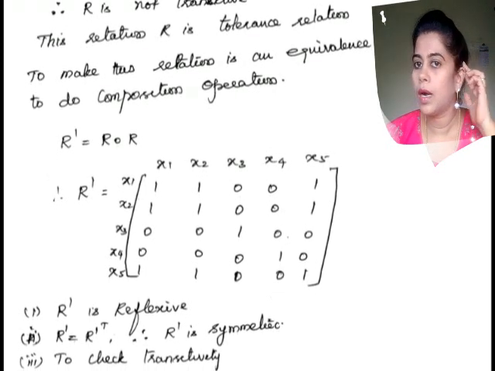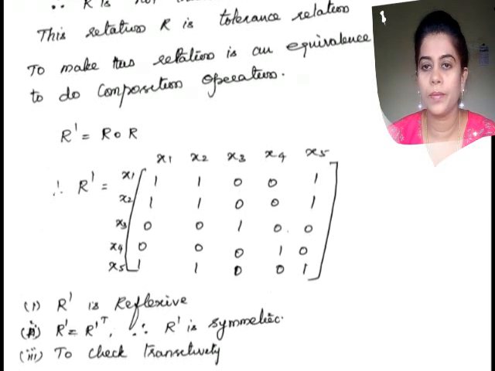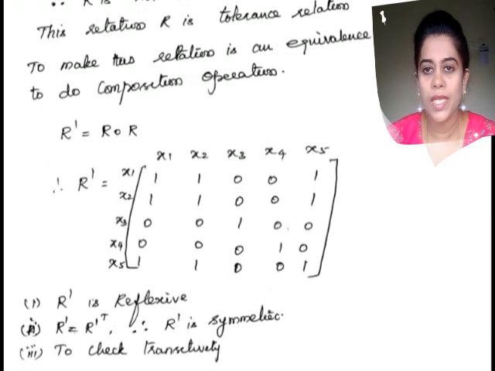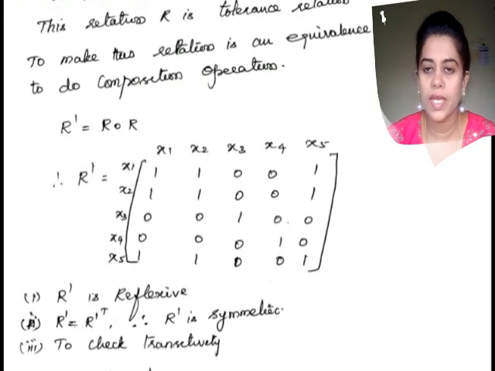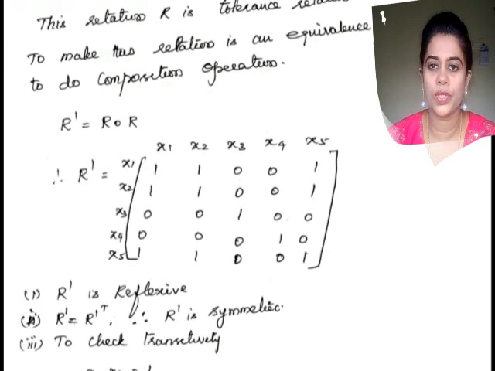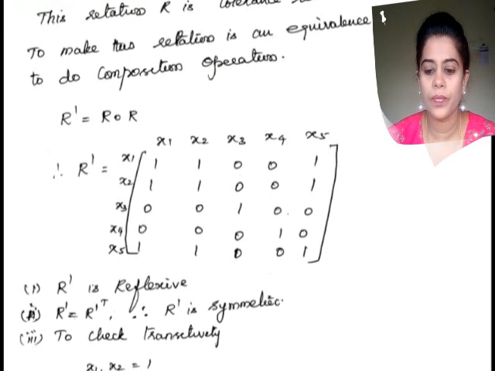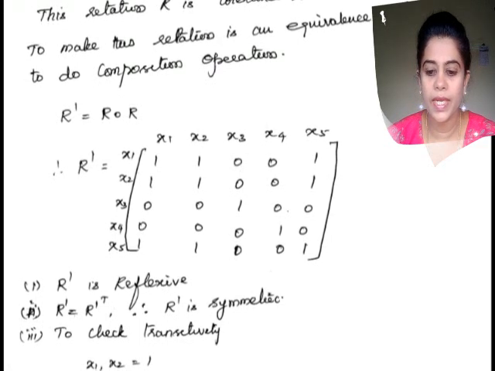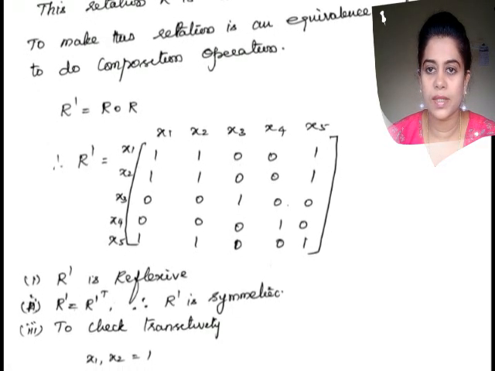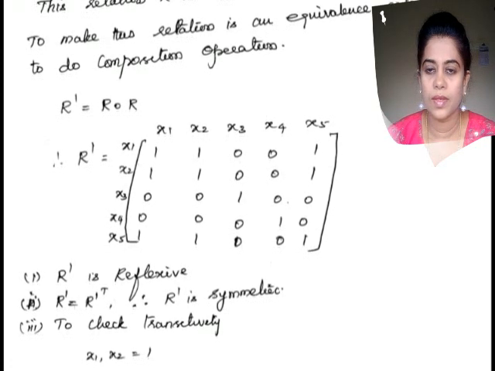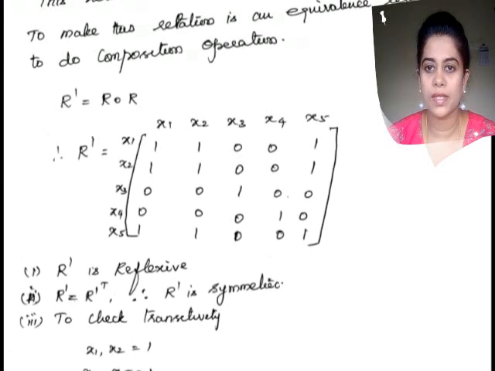And you know that R dash equal to, there are two types of composition. One is max-min composition, the other one is max product composition. Here we are going to do max-min composition. R dash is equal to R composite R. That we are getting as the given matrix. I hope you have understood the composition matrix.